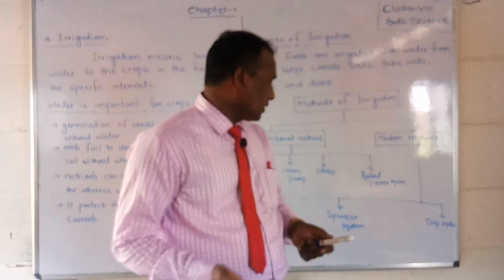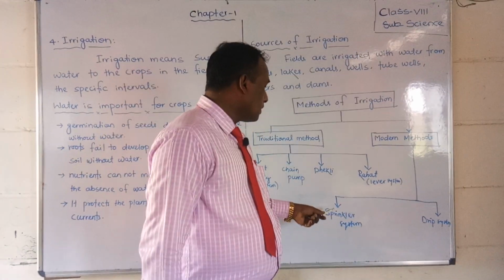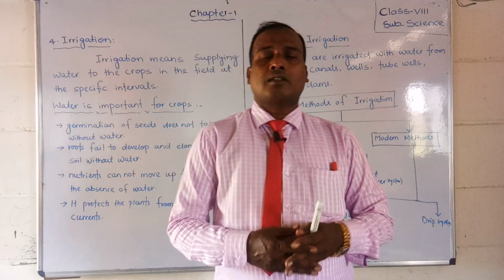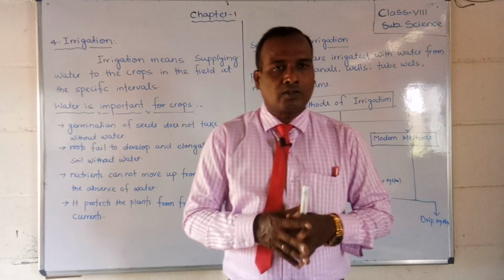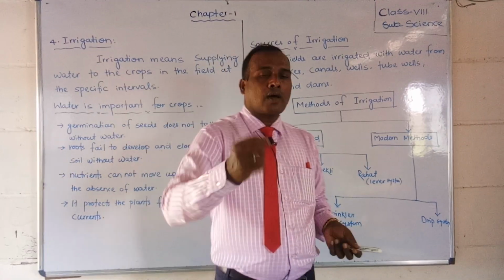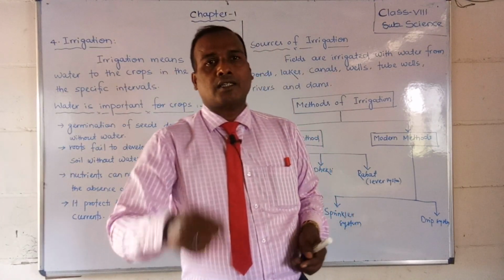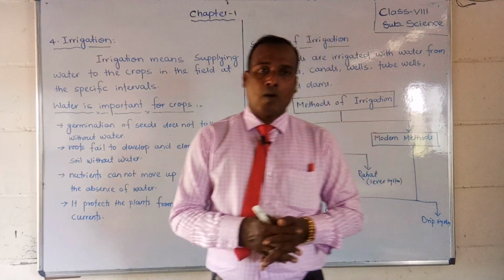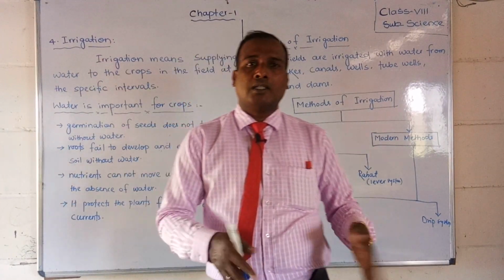The modern methods were developed further, and they are called the sprinkler system and the drip system. Sprinkler system means it will sprinkle everywhere, falling like rain, and drip system means it falls at one particular place. I will discuss that in the next video, the methods of irrigation.